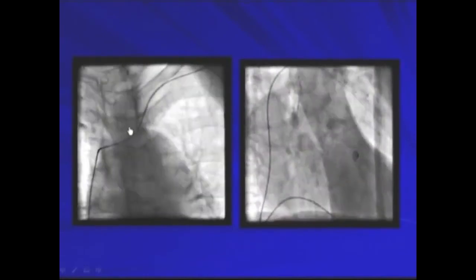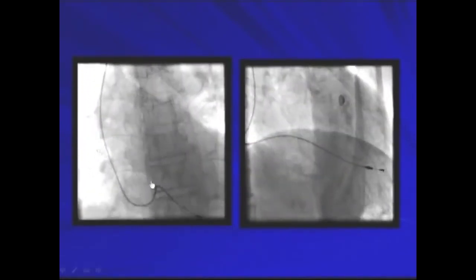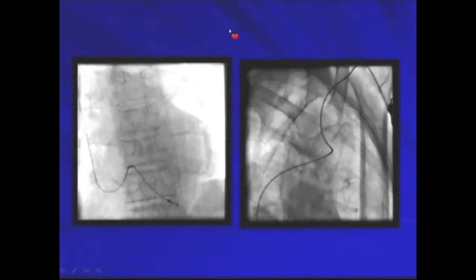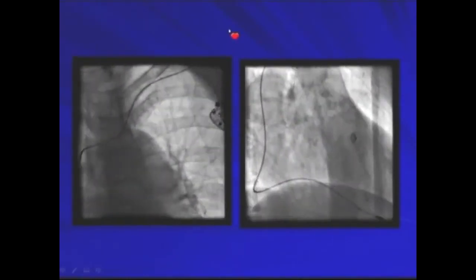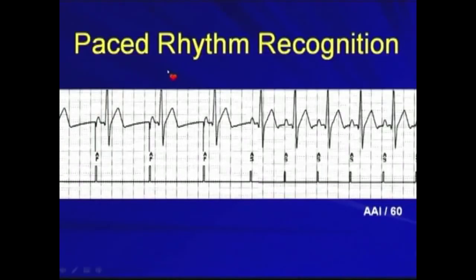So this is a pacemaker. This is a ventricular lead placed in the right ventricular apex. If you look at the paced rhythm recognition, you see here this is an atrial paced rhythm. This is a single chamber pacemaker pacing the atrium only. And this is A pace. And here, because the atrial rate is faster than the pacing rate, it's A sense; the pacemaker does not need to pace the atrium. It's A sense and A sense. This is AAI.